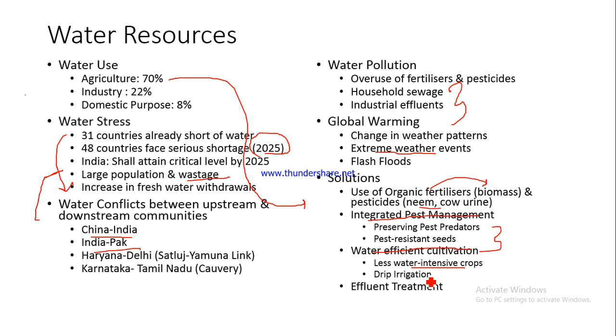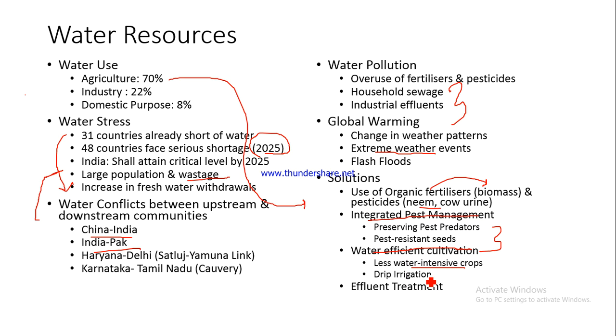It is only being used where the crop roots are there. So the water is provided directly to the crop roots, drip by drip. Why? So that less evaporation may take place and more of that water might be absorbed by the crop. So that is the whole idea behind drip irrigation. We can go for these kinds of techniques. You can read about drip irrigation on the internet as well.